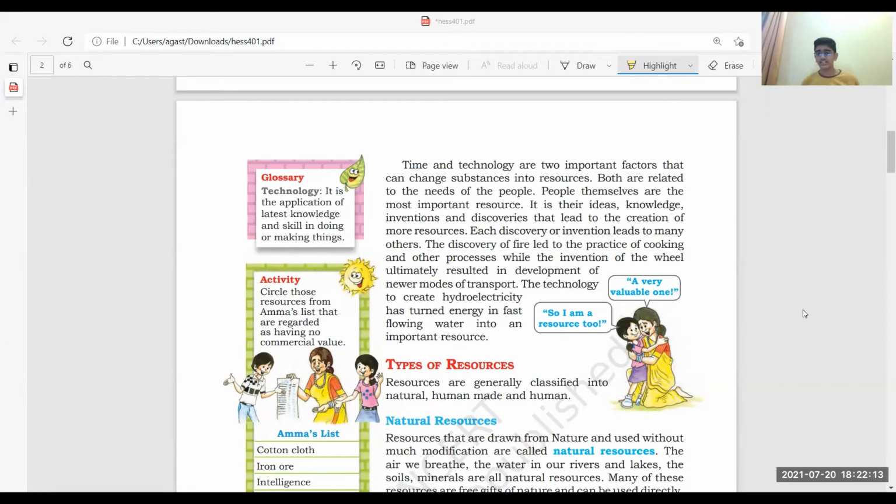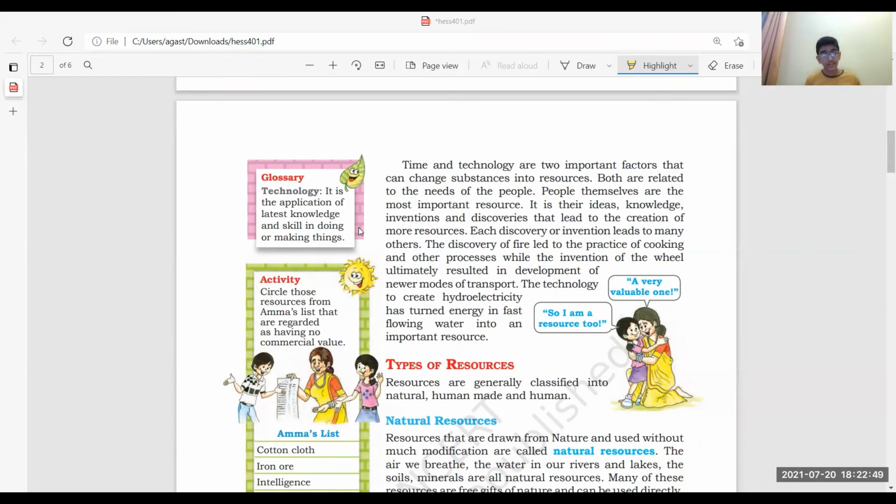Now, next is technology. Here is a definition for it: it is the application of latest knowledge and skill in doing or making things. Before, maybe 30 to 40 years ago, we would generate electricity only through a few wires or some windmills.